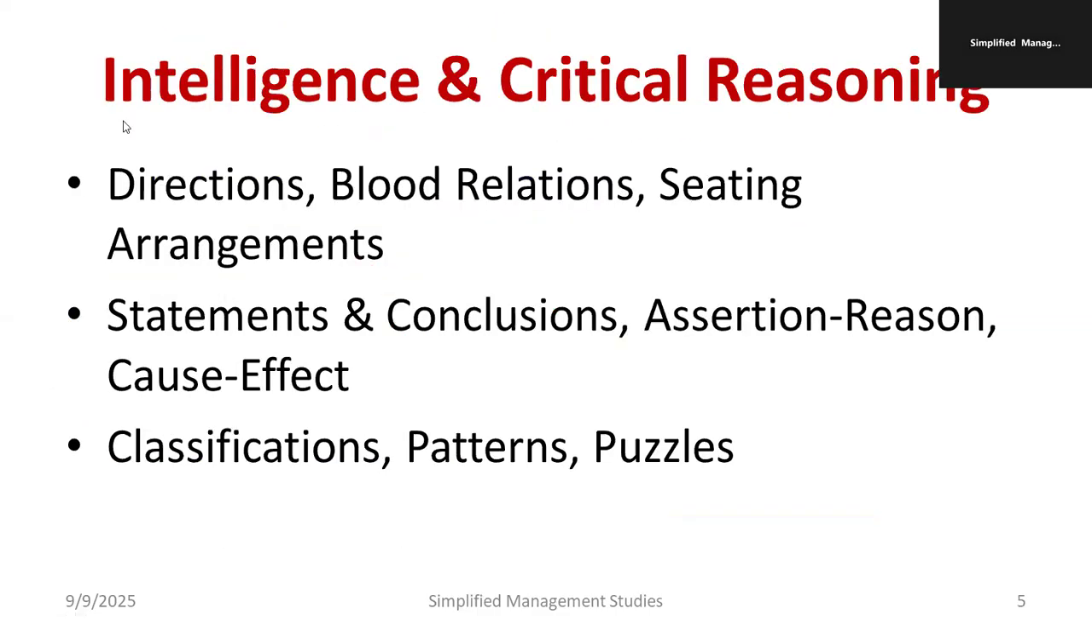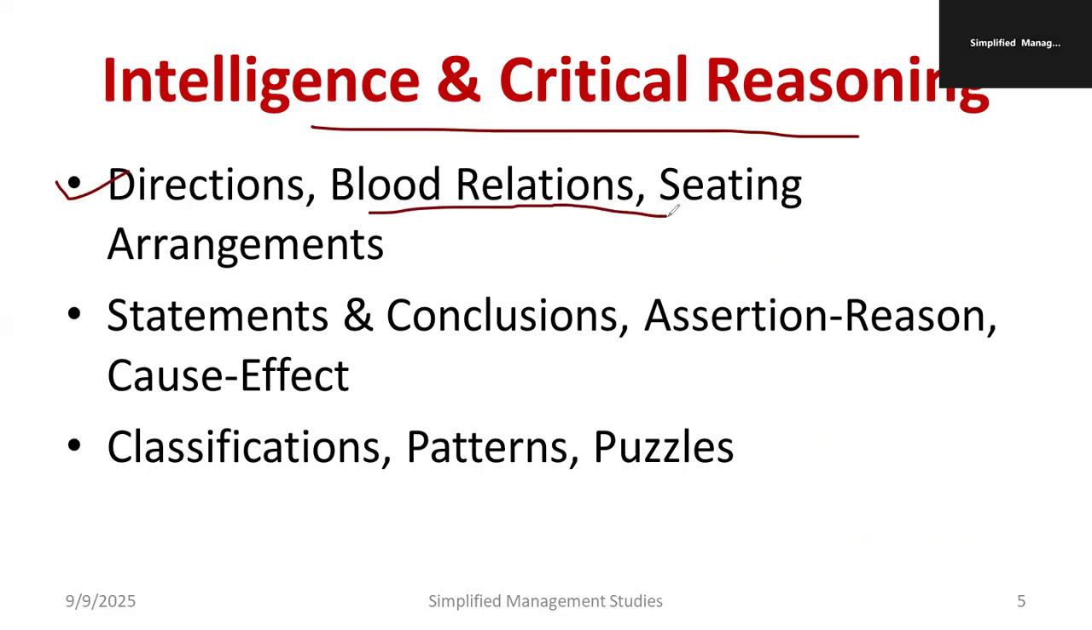The next section is intelligence and critical reasoning. It is very important for all competitive examinations. For example, direction questions: suppose a person starts from point A towards the north. Later, he turns towards the right. Then again, he comes back towards the east. Now, what is the distance between point A where he started and the point where he reached in the east? Try to draw the diagram. You should know the directions north, east, south, west, and accordingly manage it.